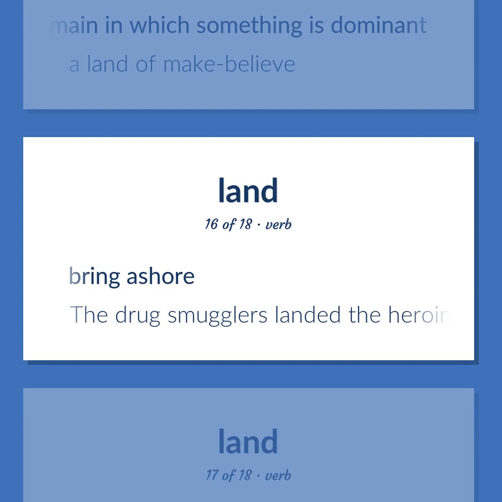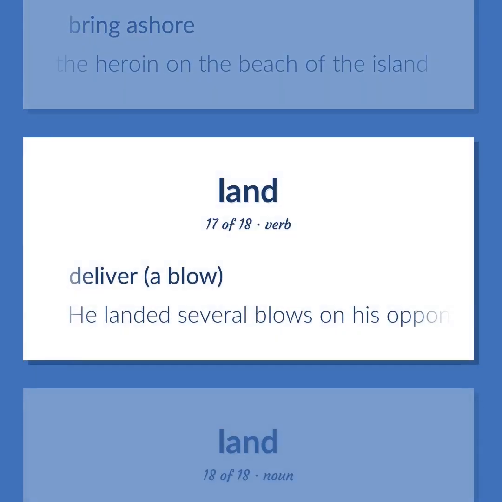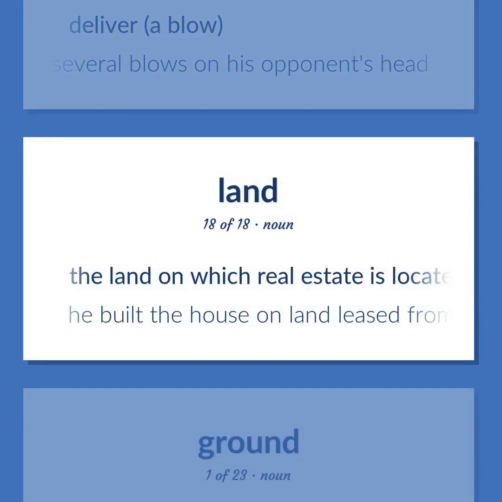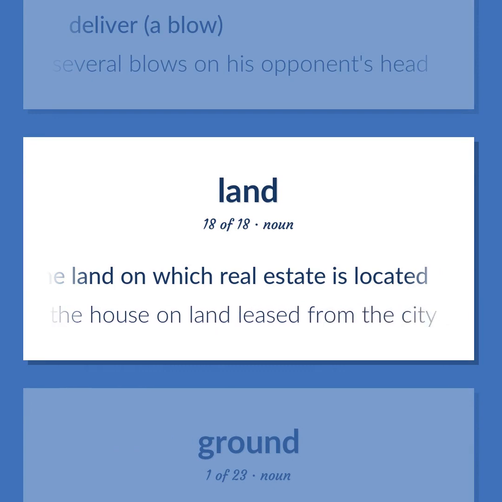Bring ashore. The drug smugglers landed the heroin on the beach of the island. Deliver a blow. He landed several blows on his opponent's head. The land on which real estate is located. He built the house on land leased from the city.